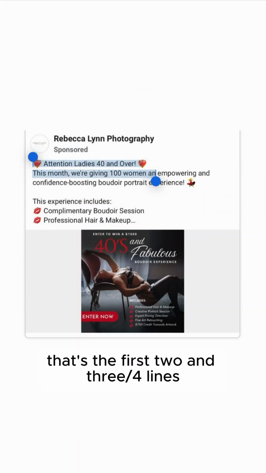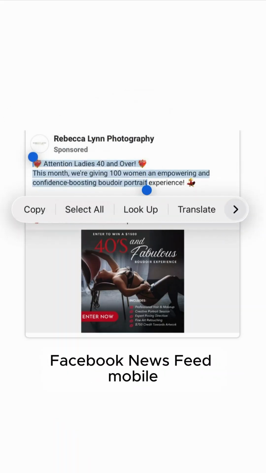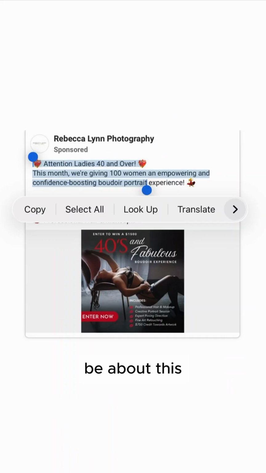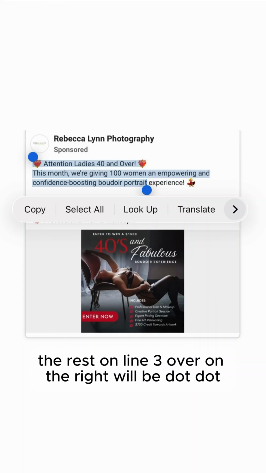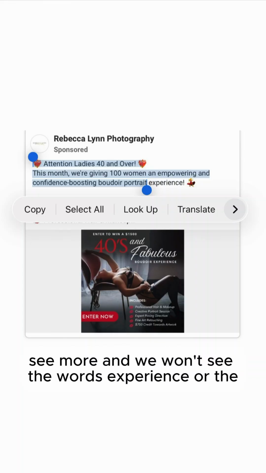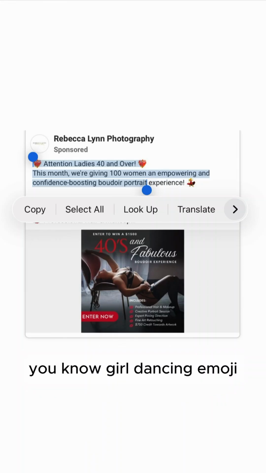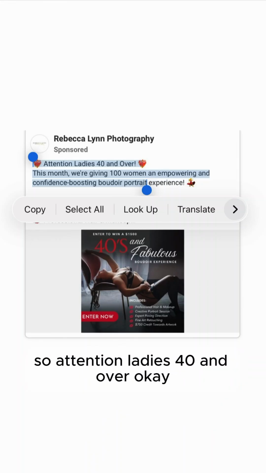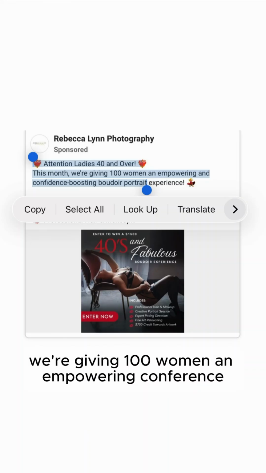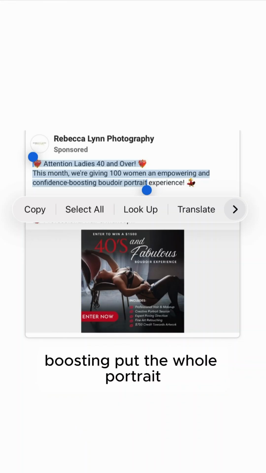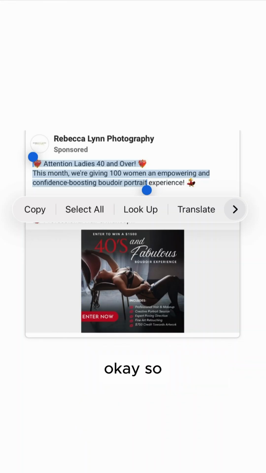That's the first 2 3/4 lines on Facebook newsfeed mobile, about this. The rest on line 3 over on the right will be see more. And we won't see the words experience or the girl dancing emoji. So attention ladies 40 and over. Okay. This month we're giving 100 women an empowering, confidence boosting boudoir portrait. Okay, so